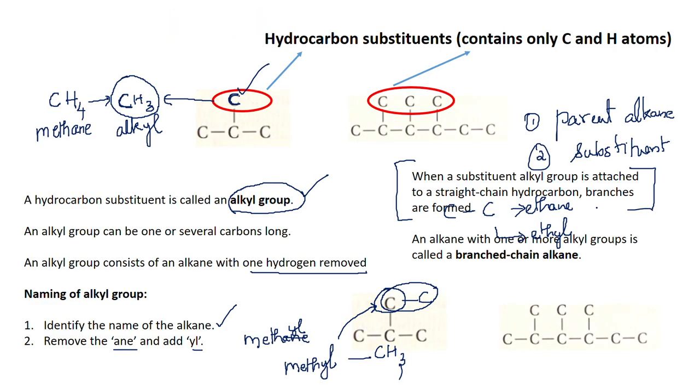Now in branched chain, you will have the substituent groups attached at different positions. All of them need not be attached at the same position. In this example that I am showing you, the substituent groups are attached at different carbon atoms. All of them are not on the same carbon atom. So when you name, you will have to indicate the location of the substituent. We will see the rule that is followed to name the branched chain alkanes. Let me take the first example of this particular alkane. Is it a branched chain or a linear, meaning straight, chain?